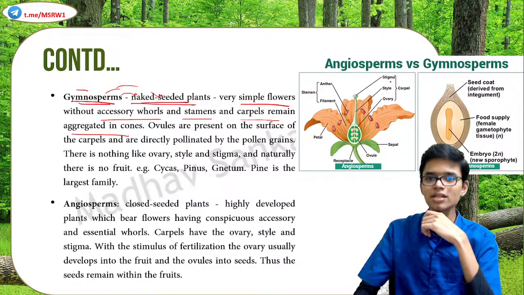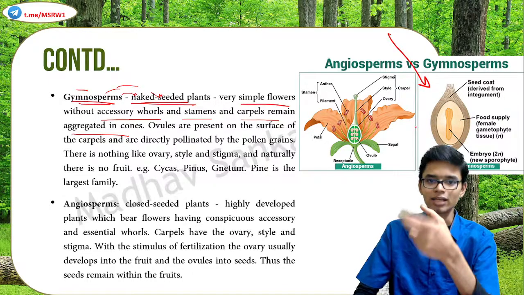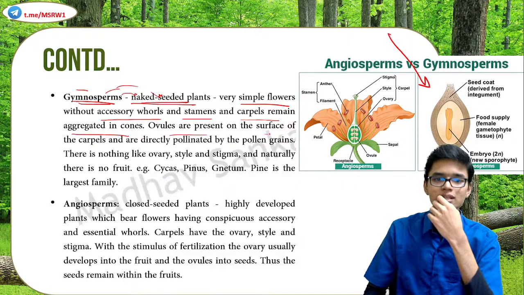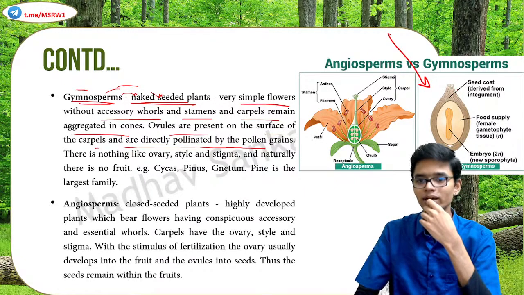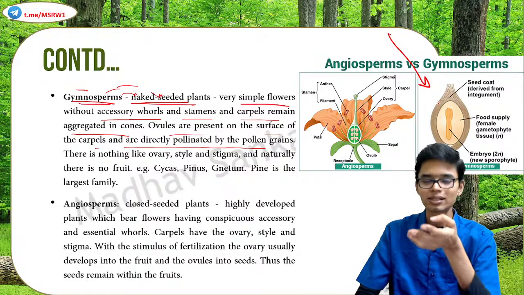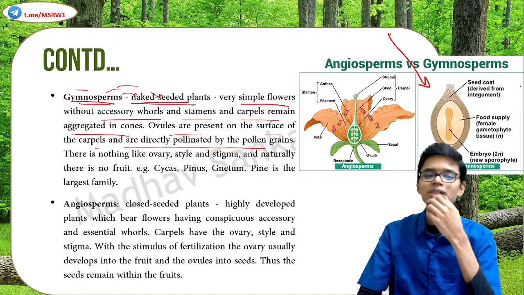You can see the image here. Look at the second image. This is the gymnosperm. You can see there is no stigma or style or ovary or anything. No stamen. Ovules are present on the surface of the carpel and are directly pollinated by pollen grains. You can see the seed coat, the food supply and embryo. But you can clearly see that there is a clear absence of any kind of flowering parts. So gymnosperms are in essence non-flowering plants.